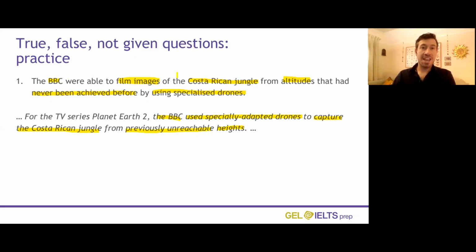So we can see that everything in the question has been paraphrased in the text. So hopefully you chose the answer that this is true, because everything is paraphrased.